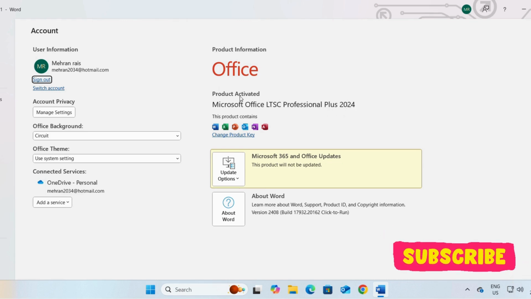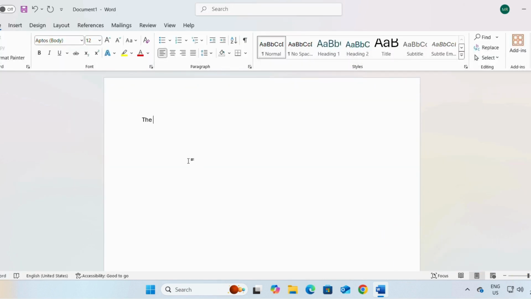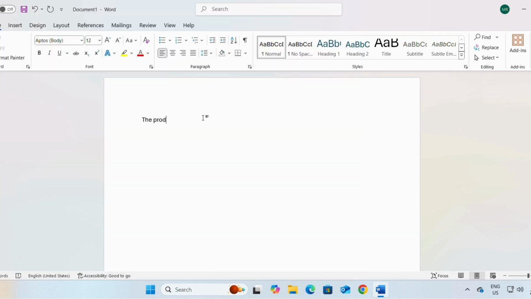If in your case it is showing that activation is required, I will write the product key. You can activate it with this product key. So you can simply paste this product key.